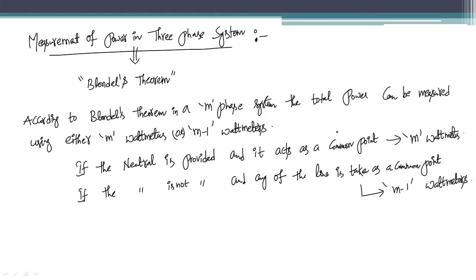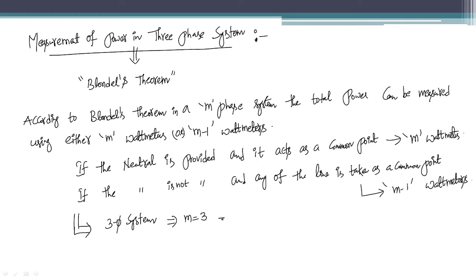In a three-phase system, if the neutral is provided, for example, then we can use 3 wattmeters. In a three-phase system, if the neutral is not provided and any one of the lines is considered as a common point, then we can use M minus 1 wattmeters. So I am using this theorem for our system, which is a three-phase system. Here it is for an M phase system and here it is for a three-phase system. Now in place of M, we have M equal to 3.